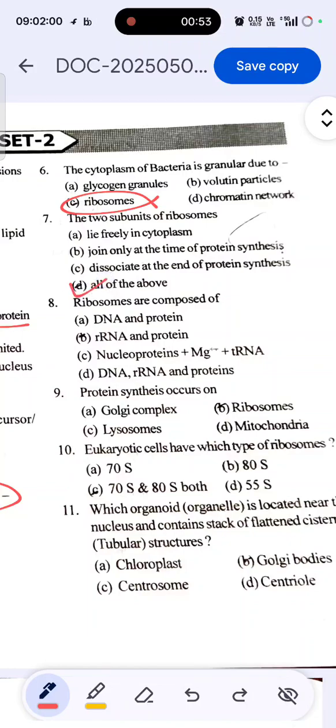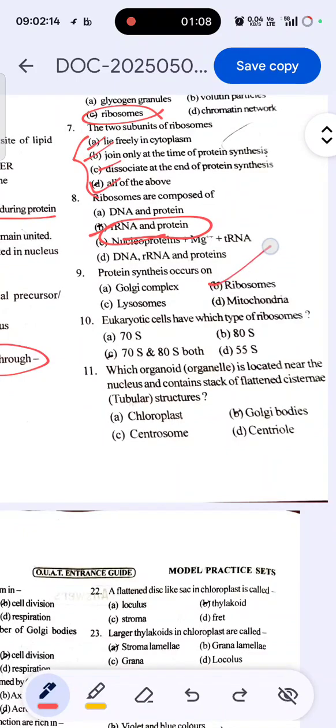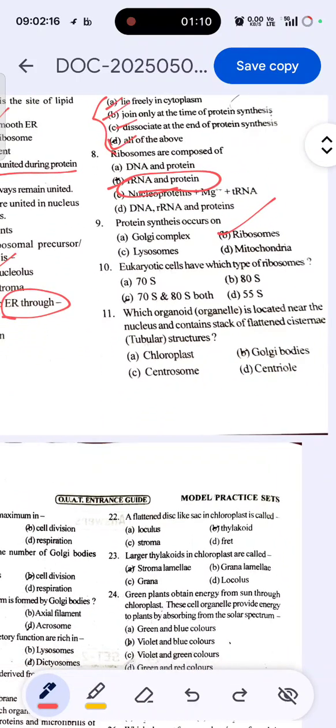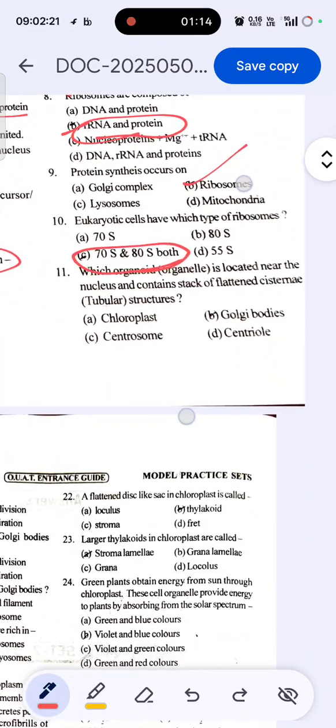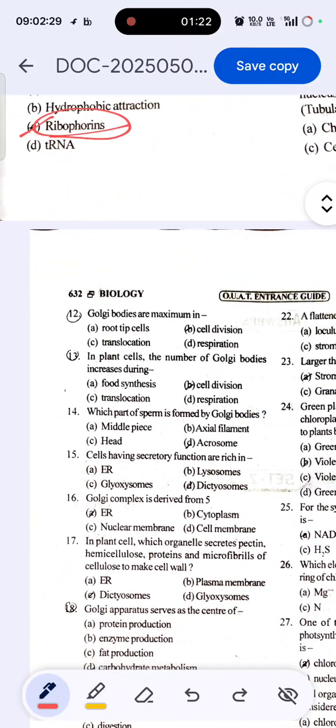ribosomes live freely in cytoplasm, join only at the time of protein synthesis and dissociate at the end of protein synthesis. Ribosomes are composed of rRNA and protein. Protein synthesis occurs on ribosomes. Eukaryotic cells have which type of ribosome? 70S and 80S both. Which organelle is located near the nucleus and contains a stack of flattened cisternae? That is Golgi bodies. 12th question.